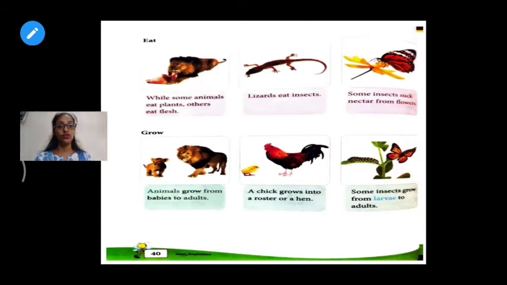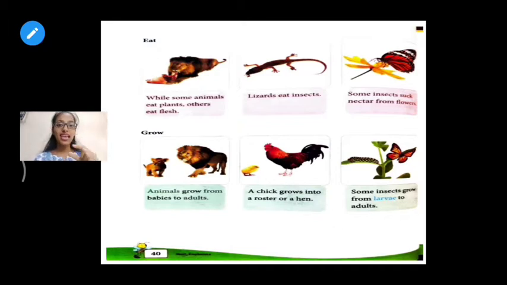Okay. Next, grow. Now, how do animal babies grow into young ones? Animals grow from babies to adults. A lion's baby is known as a cub, and a hen or rooster's baby is known as a chick. And the butterfly, first the butterfly is in an insect form, in a larva.